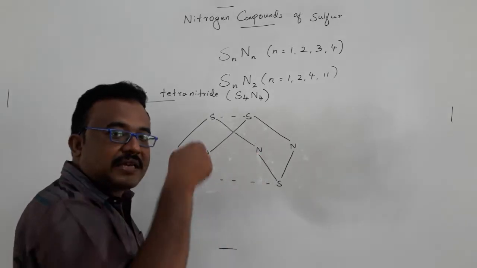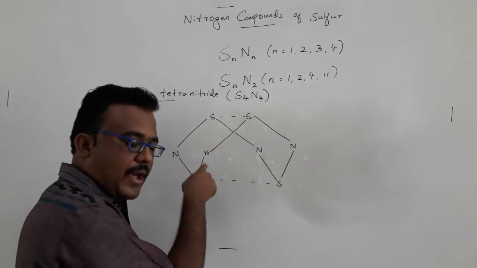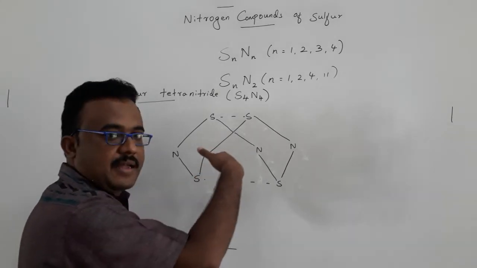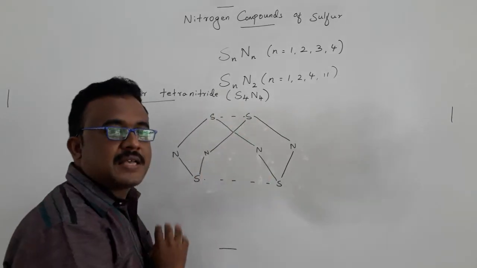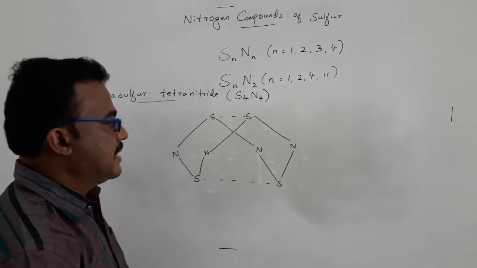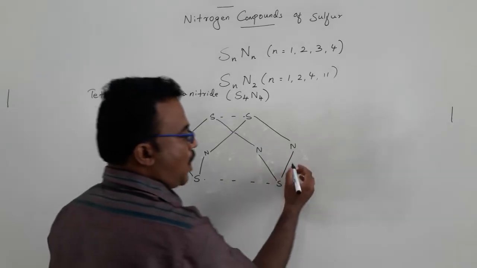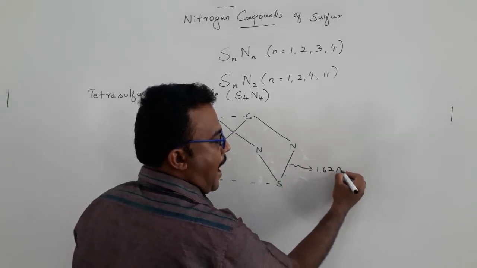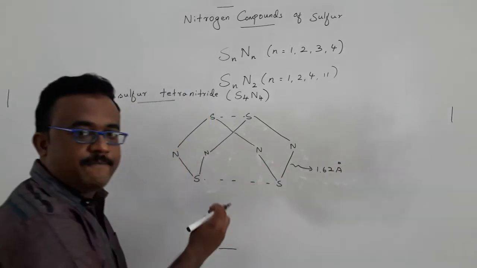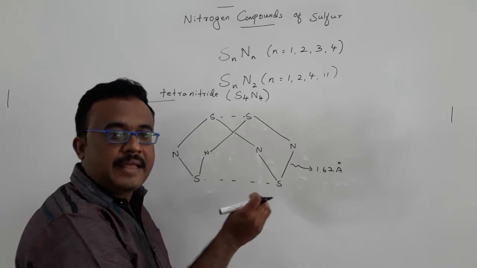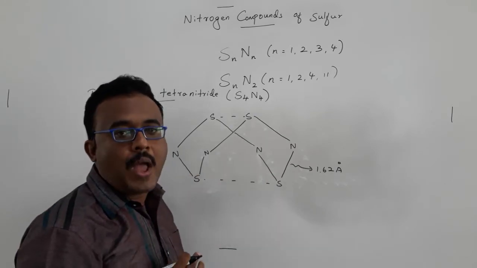The square having nitrogen atoms intersects the tetrahedron to form the structure of S4N4. Another thing is that the sulfur-nitrogen bonds are all approximately 1.62 Angstrom. Of course, all of them will not have the same bond length, but all have approximately 1.62 Angstrom.